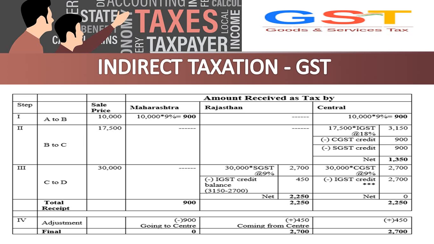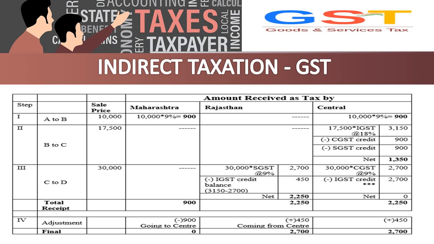The first transaction is A to B. A and B are both from Maharashtra, so it is an intrastate supply of goods. Sale price is 10,000 rupees. For 10,000 rupees, 18% will be 1,800 rupees. For this transaction, 9% will go to the Maharashtra government and 9% will go to the central government.